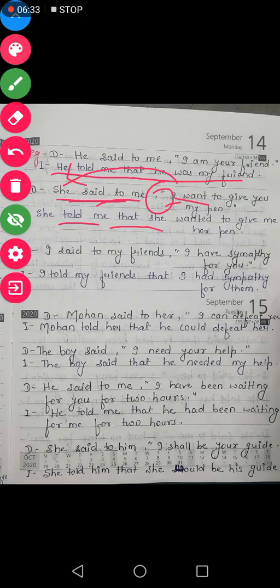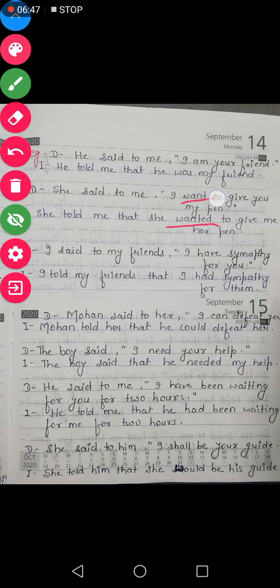Want is which tense? I want to give you my pen. This is present simple, it will be changed into past simple. In past simple we use V2, that is why we have changed want into wanted. Wanted to give. You is second person, will be changed according to the object, which is me. So wanted to give me my pen. Again, my is which person? First person. First person will be changed according to the subject, that is she.